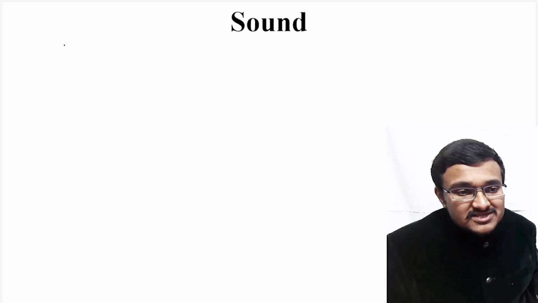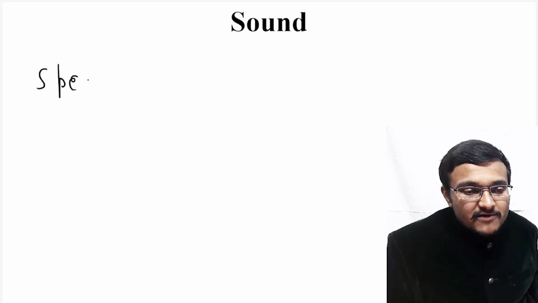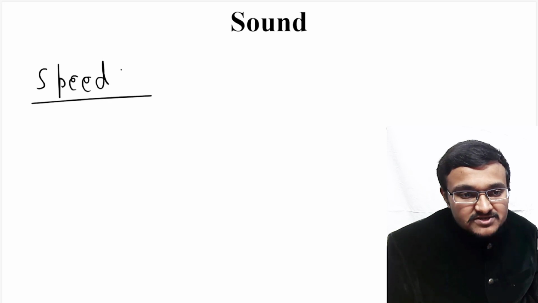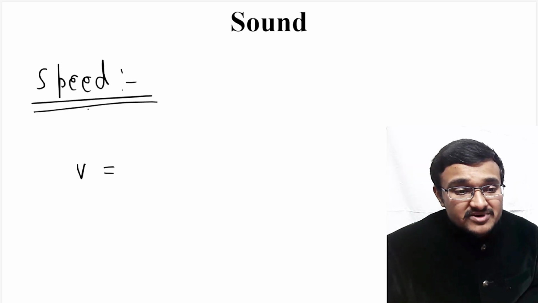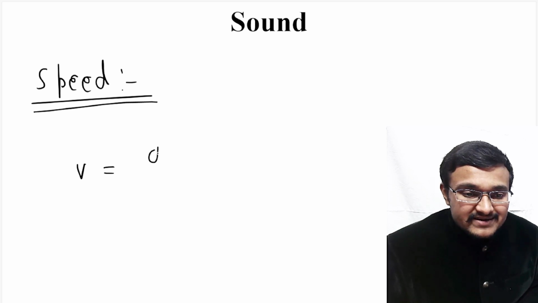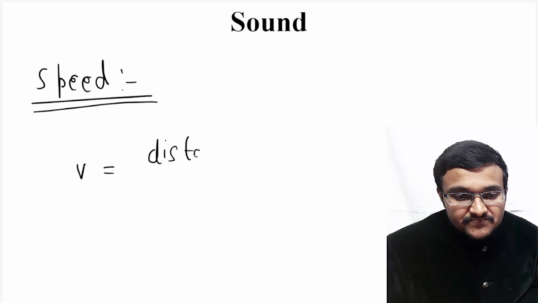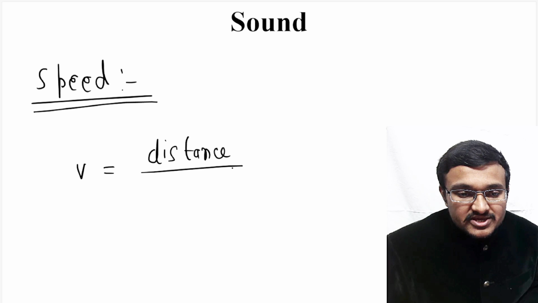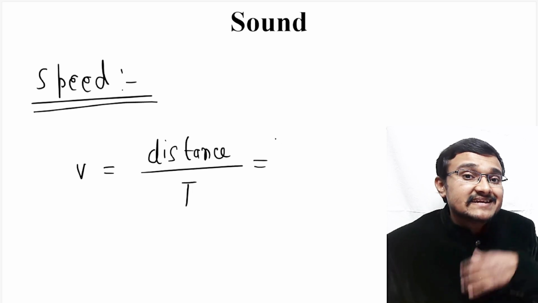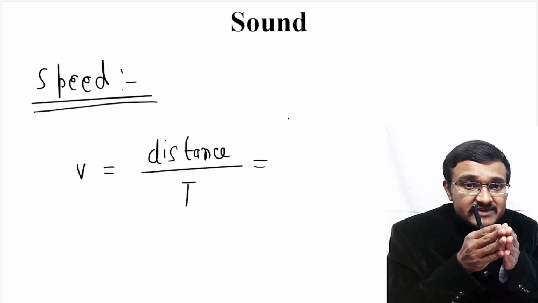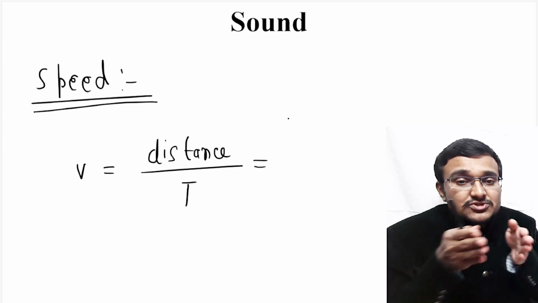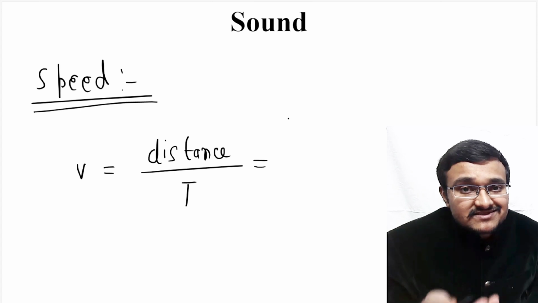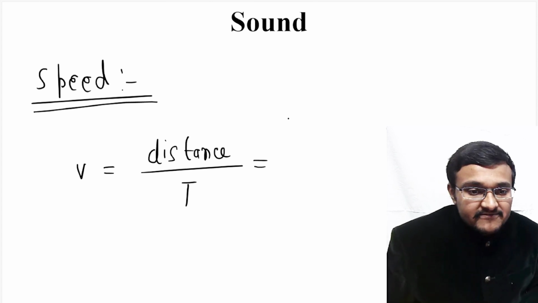Now coming to the speed of these sound waves. If you want to understand what we mean by the speed of this particular sound, always remember, speed depends on distance and time. So here you can take distance divided by time, and in the place of distance I can take wavelength. If a particular wave is propagating, that wave will have a certain wavelength. So that wavelength you can consider as the distance traveled by that wave.